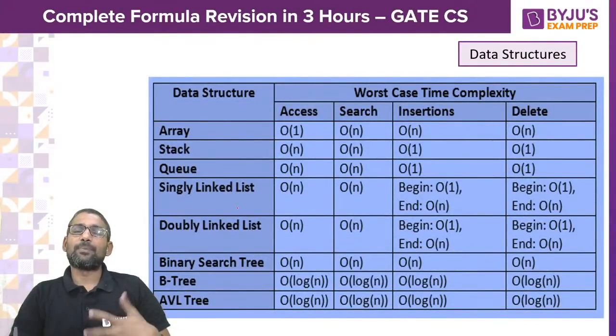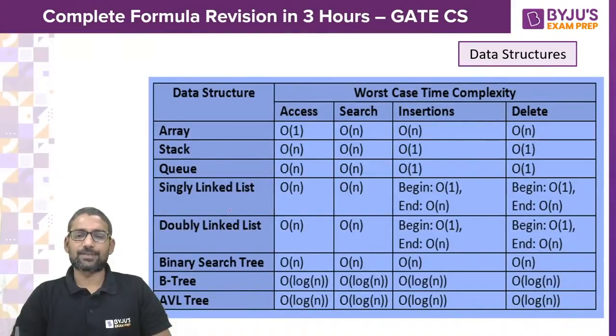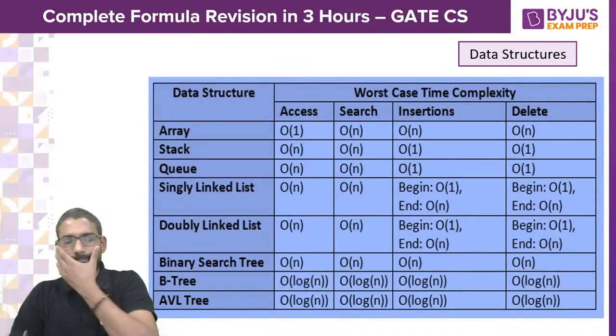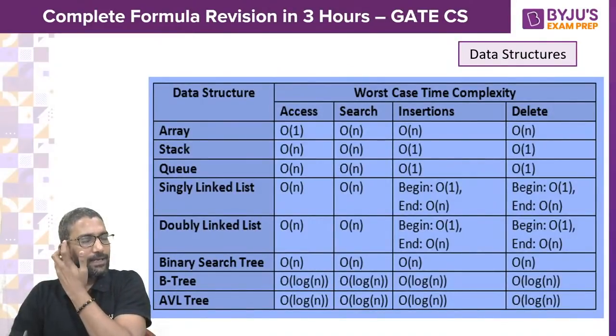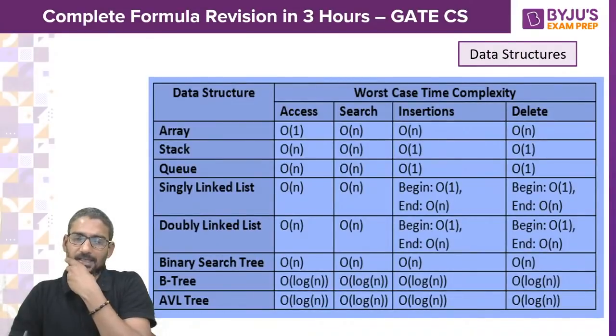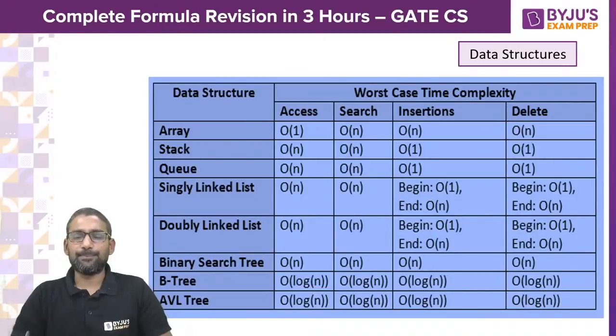The time complexities of all the data structures, or most required data structures, I have presented here. Of course, for AVL tree we have never got any question in GATE CS, but still every time it is anticipated.